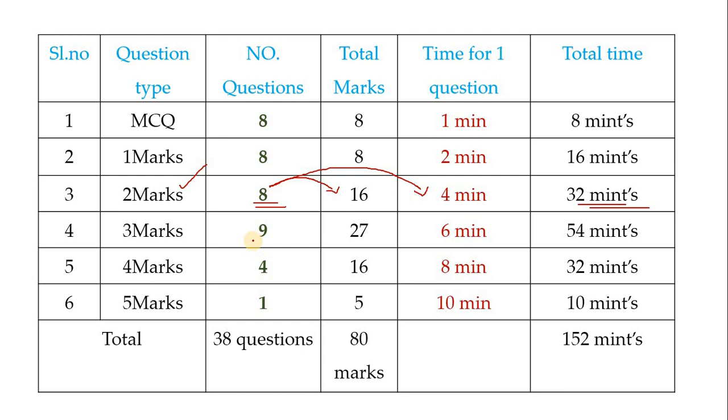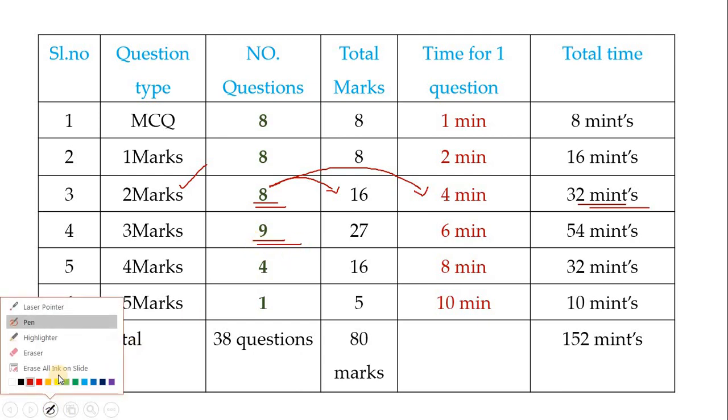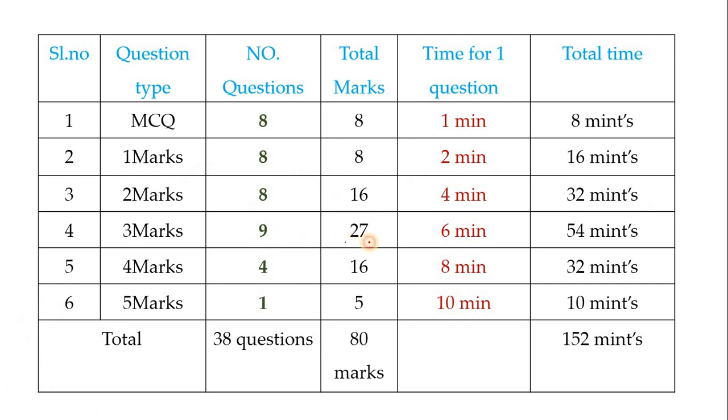And next, 3 mark questions. There will be 9 questions, children, so it takes much time. 9 3s are 27 marks, which you will get from the 3 mark questions. For 1 question you have to take 6 minutes, children. So 9 6s are 54 minutes.